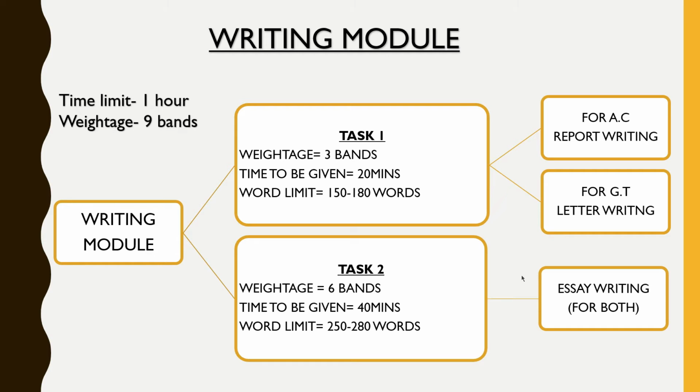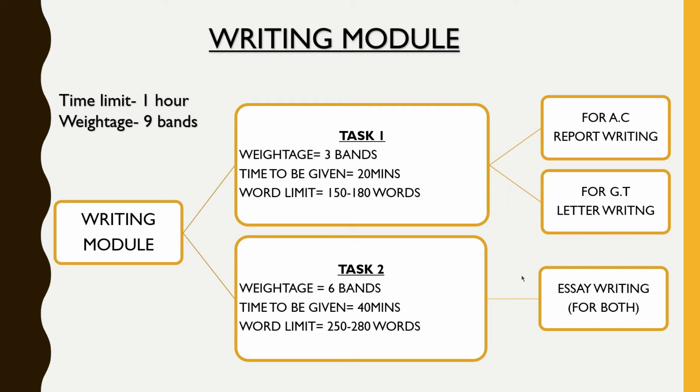And for GT, when we talk about GT students, it is basically letter writing. Letter writing consists of 3 types of letter, that is formal, semi-formal and informal. And the semi-formal letter is further divided into 2 types, that is unknown and known. When we talk about writing task 1, the weightage out of 9 bands is 3 bands, and the time that we are supposed to devote to this task is only 20 minutes.